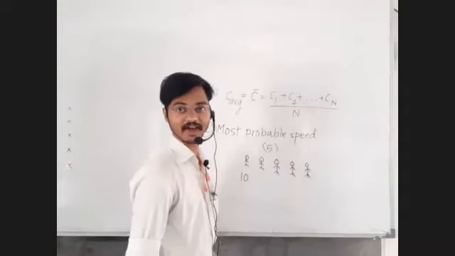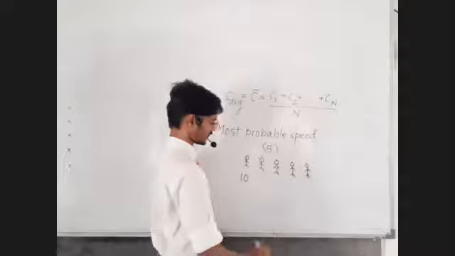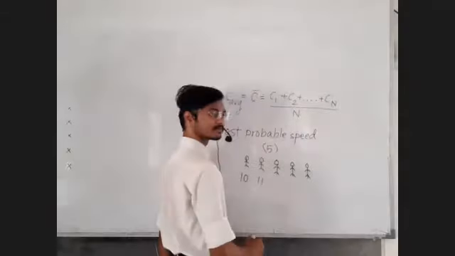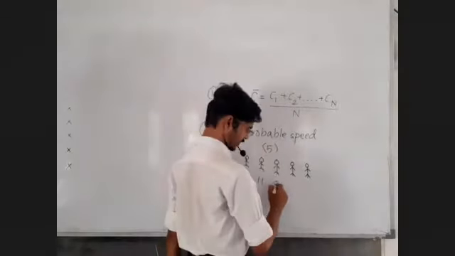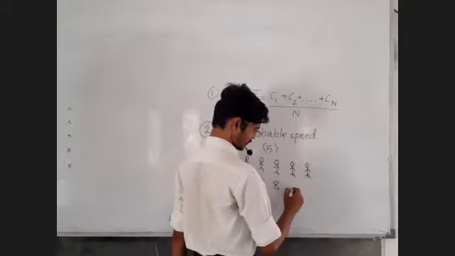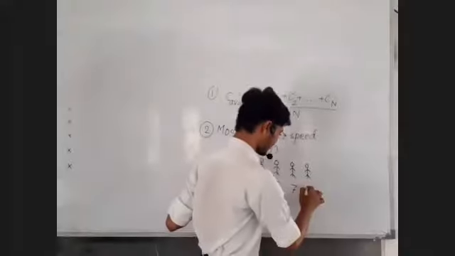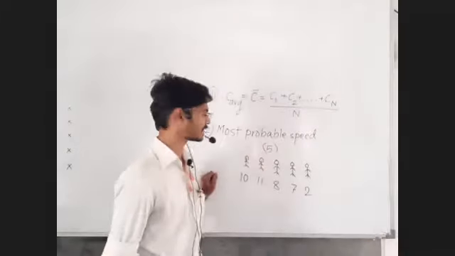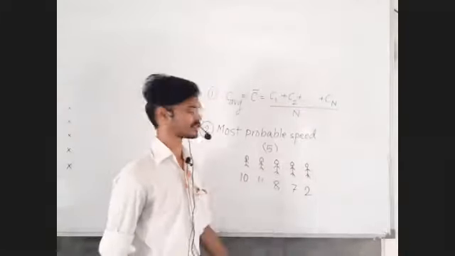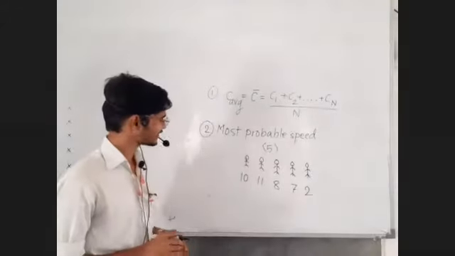Till date, one has stolen 10 things. This person has a record of 8. This person has a record of 7. This person has a record of 2. Fine.